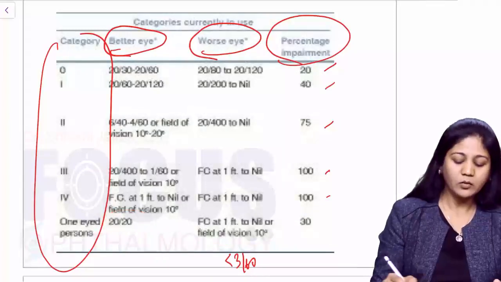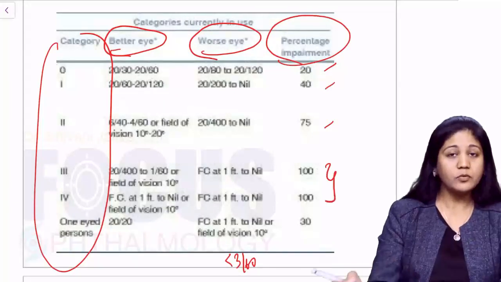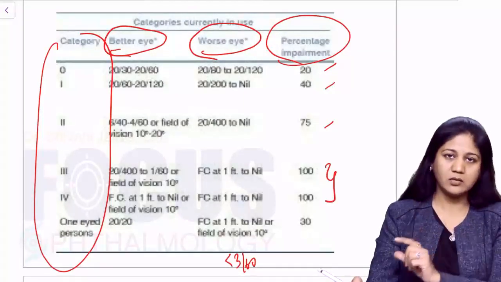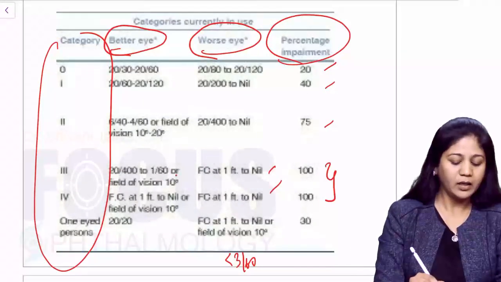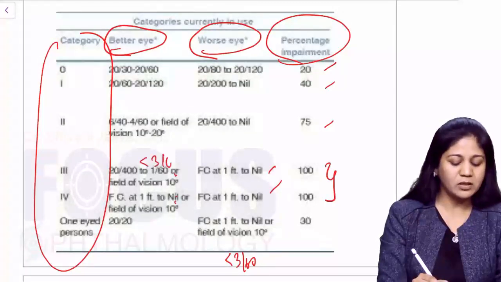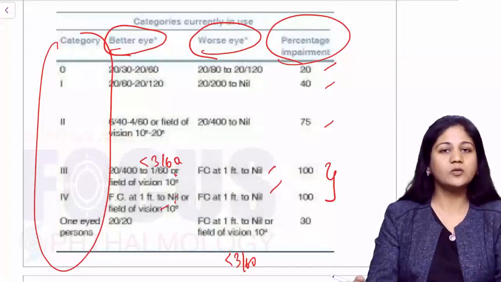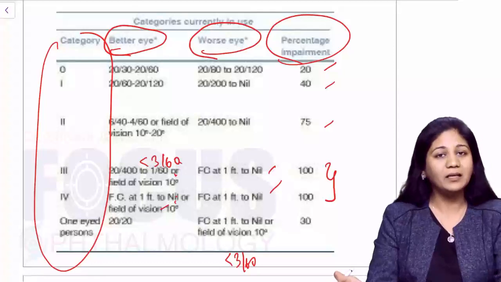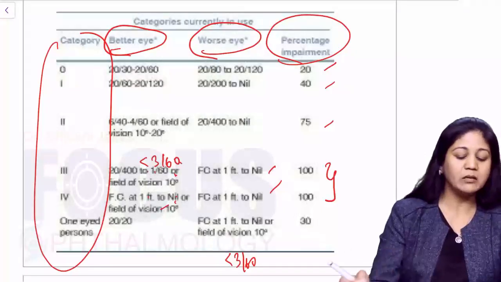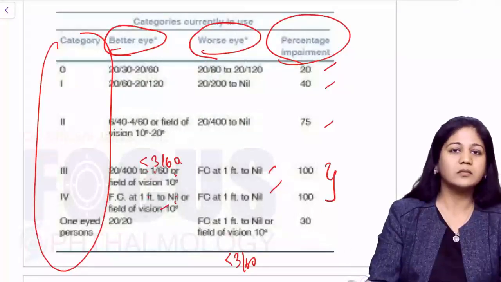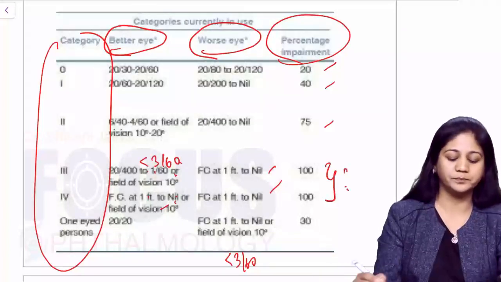Now next is when you have poor vision in both the eyes. How to remember? You have the 100% category of visual impairment where the worse eye is almost nil, and here again you have blindness. Blindness would be less than 3/60 here and also less than 3/60 here. So when you see that visual acuity is very poor, blindness in the worse eye, and obviously visual acuity is less than 3/60 in the better eye also, that makes the patient 100% visually disabled. Okay, so both of them would be 100%.